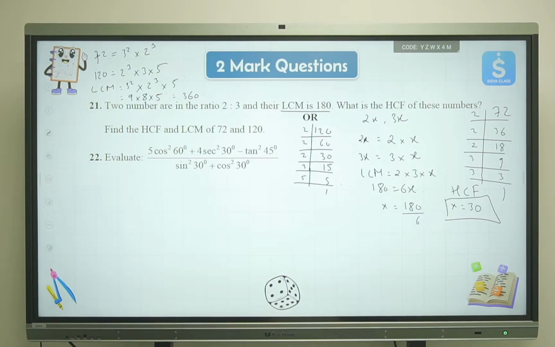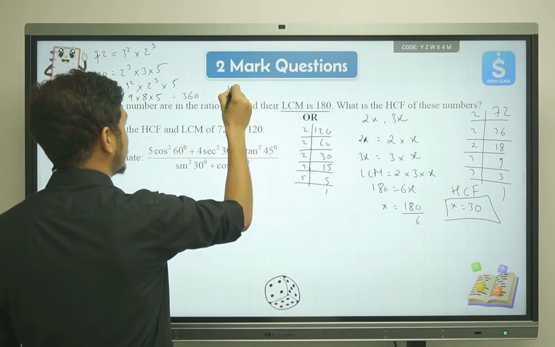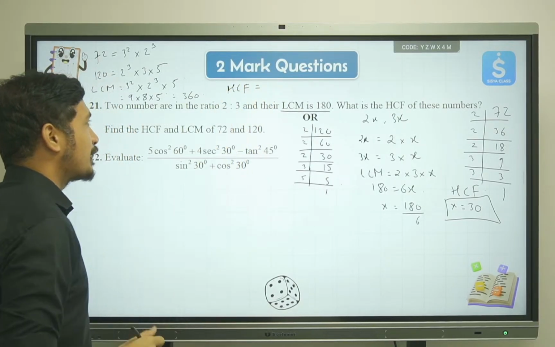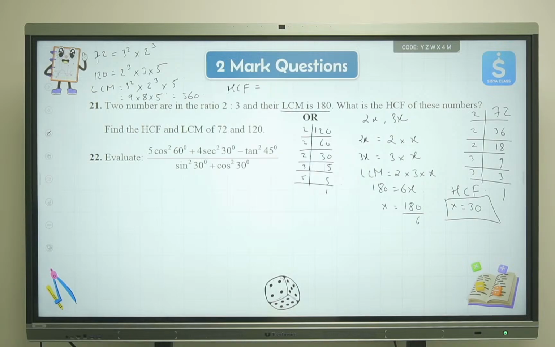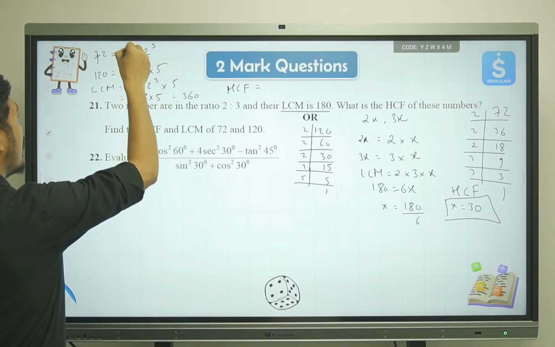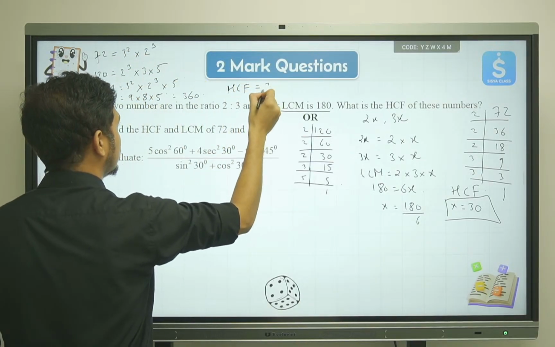Then we'll try to find out the HCF. HCF is nothing but the highest common factor. How do we find it? We'll take all the common terms from both the places. So here we can take 3 because that's common.